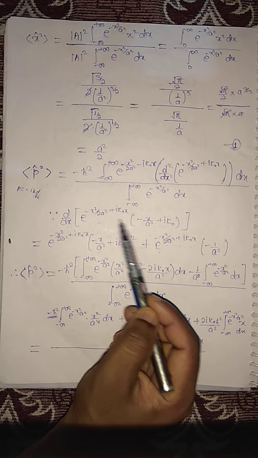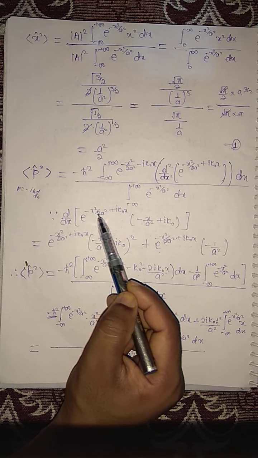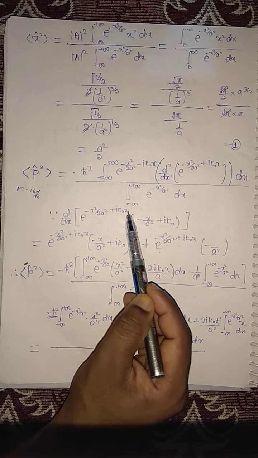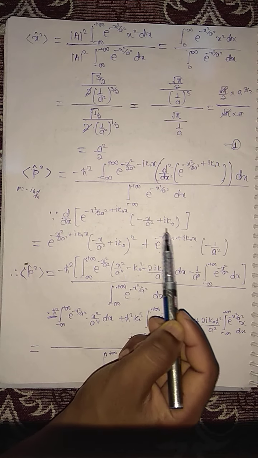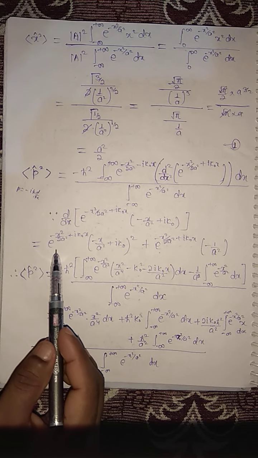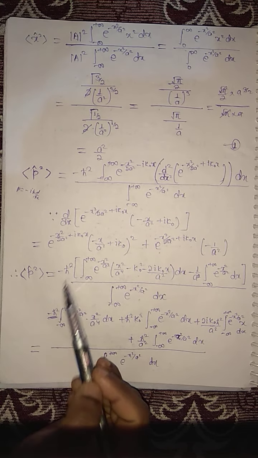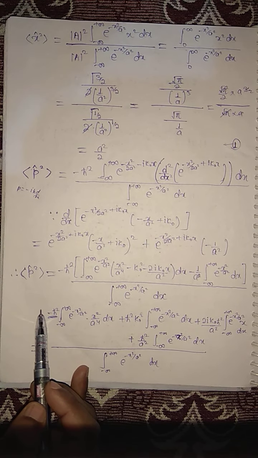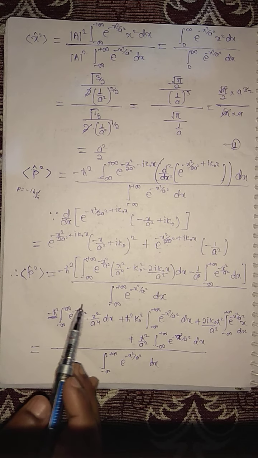In the first differentiation, minus 2x and 2 will be cancelled, minus x by a square, and dx by dx will make 1 iota k naught x. Second differentiation is u into v. This is basic differentiation, you already know.